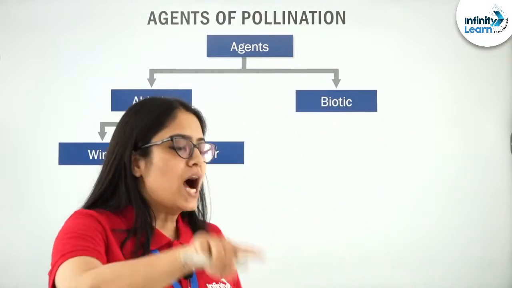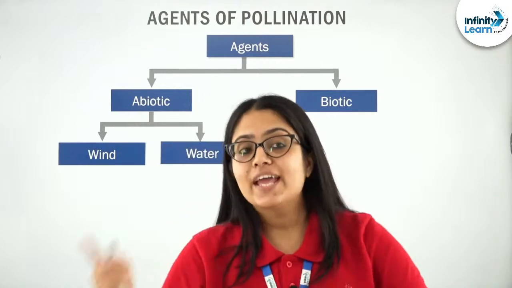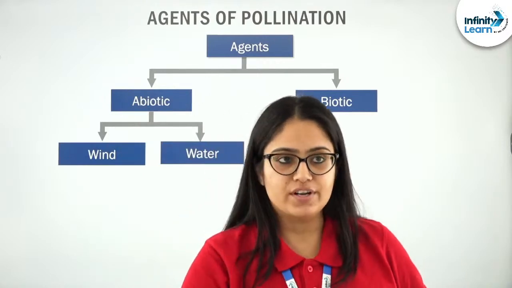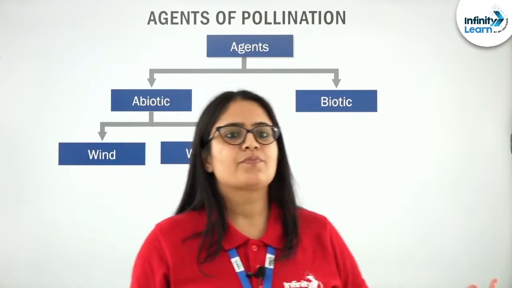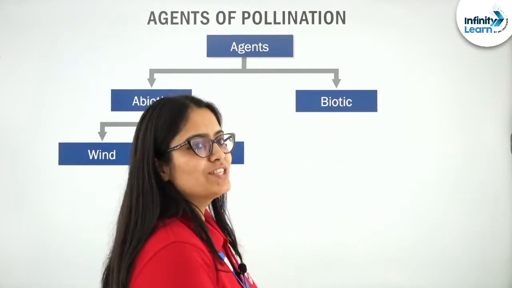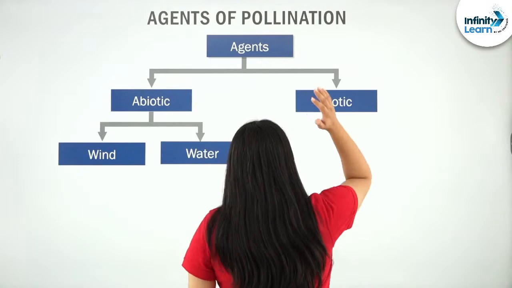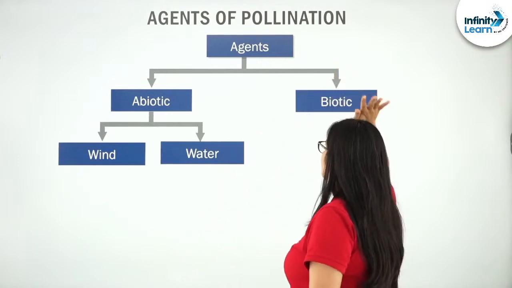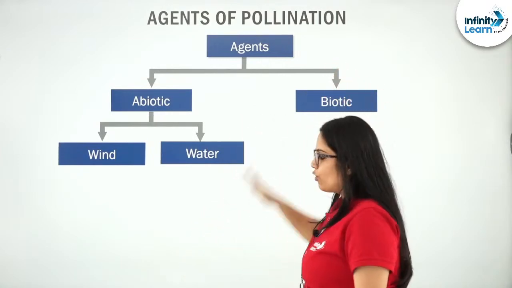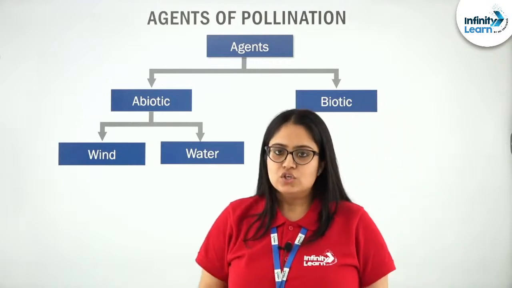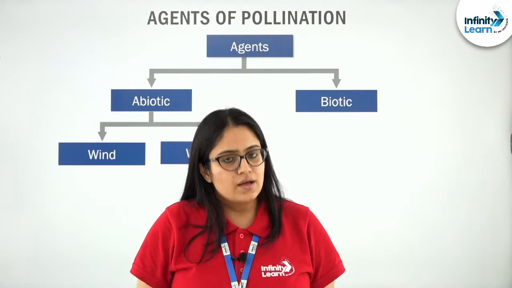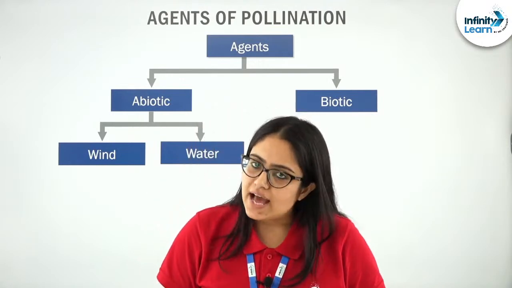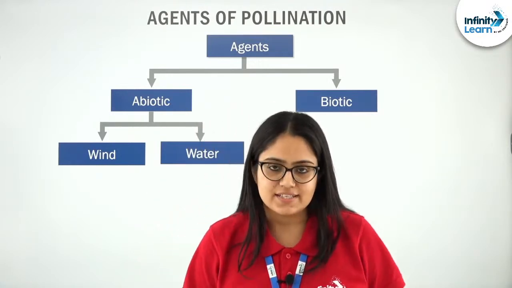Do plants mostly use biotic or abiotic agents of pollination? Let me tell you, students, flowering plants actually use biotic agents of pollination mostly. So in the majority of flowering plants, biotic agents are seen as pollinating agents.